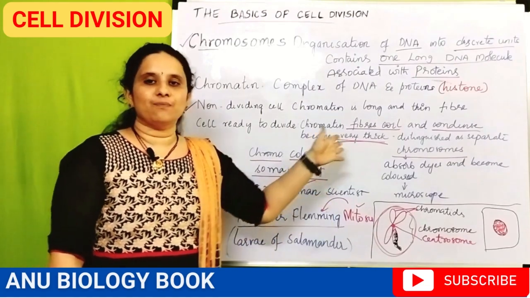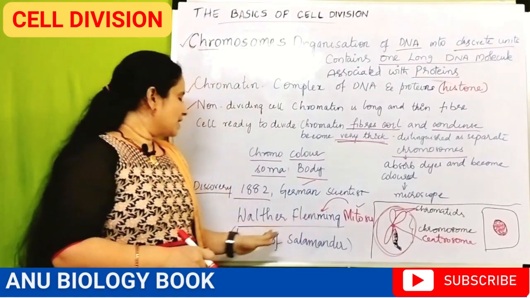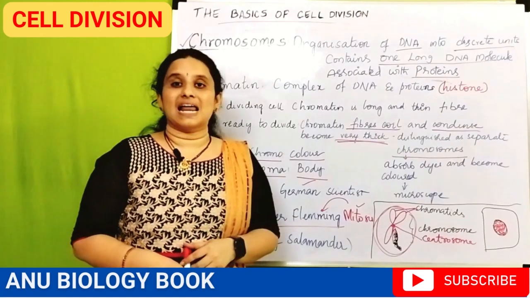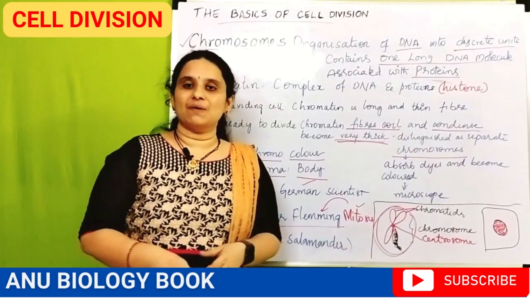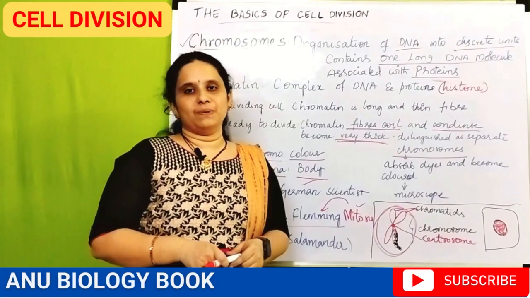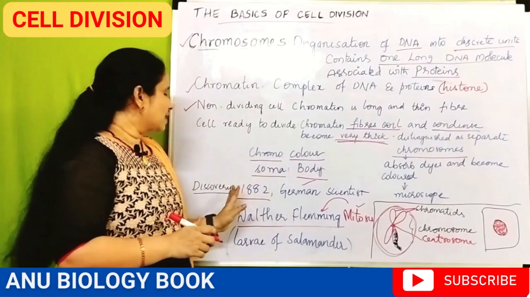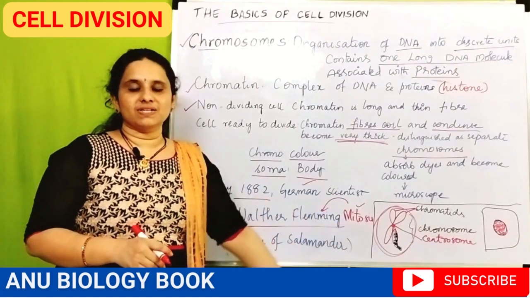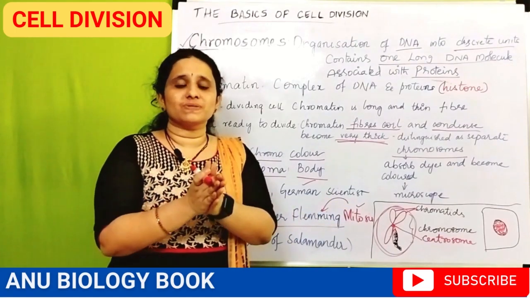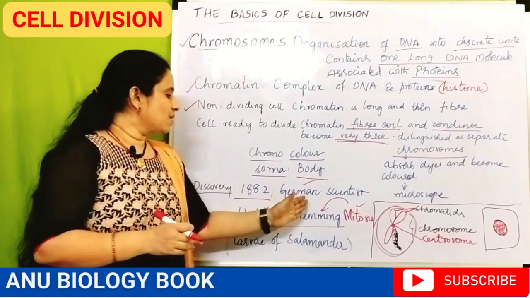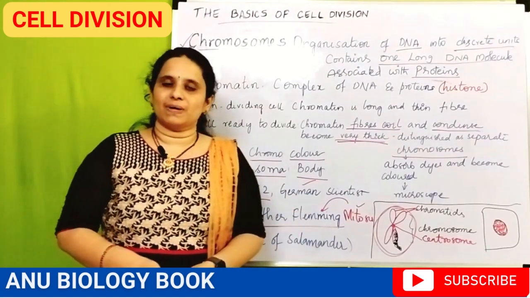Mitosis is one type of cell division, and he observed that cell division in the larva of a salamander. The larva of a salamander is nothing but an amphibian. So we can conclude that the first mitotic division, the division of the chromosomes, was first observed in an animal cell by the German scientist Walter Flemming.